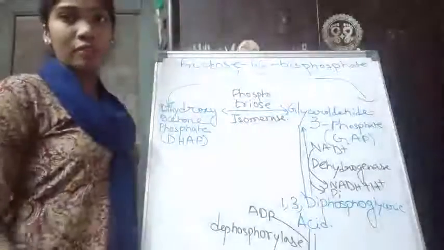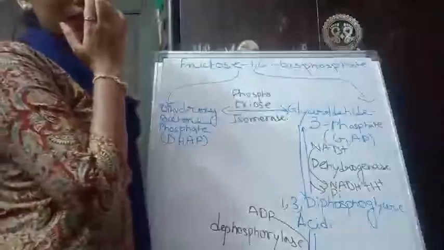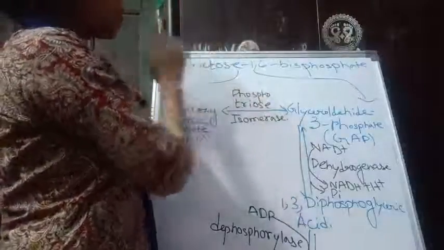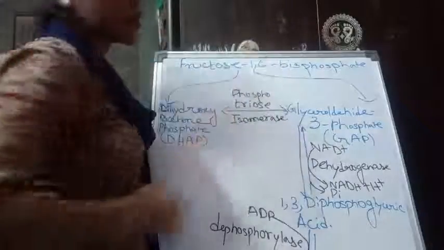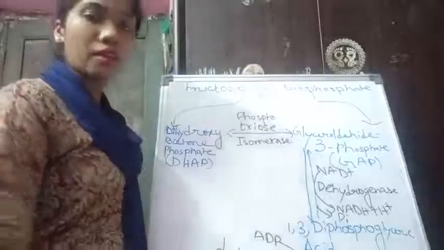Last video we have discussed till the step where fructose 6-phosphate was being converted to fructose 1,6-bisphosphate by hexokinase. After being converted to fructose 1,6-bisphosphate, the fructose 1,6-bisphosphate is converted into two new compounds.